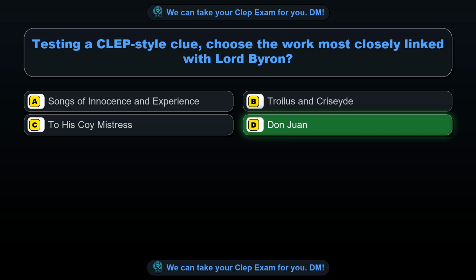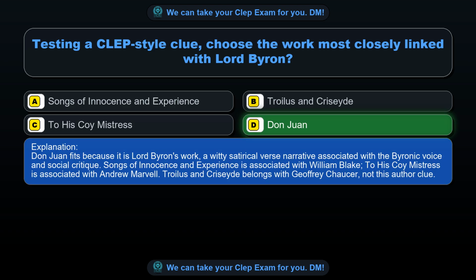Don Juan. Don Juan fits because it is Lord Byron's work, a witty satirical verse narrative associated with the Byronic voice and social critique. Songs of Innocence and Experience is associated with William Blake. To His Coy Mistress is associated with Andrew Marvell. Troilus and Cressida belongs with Geoffrey Chaucer, not this author clue.